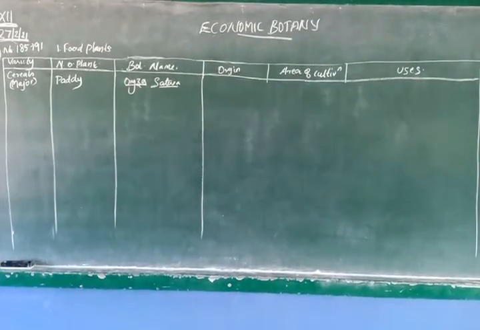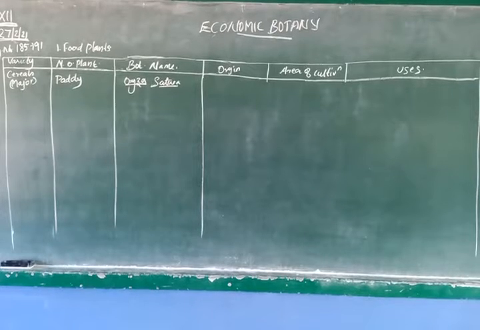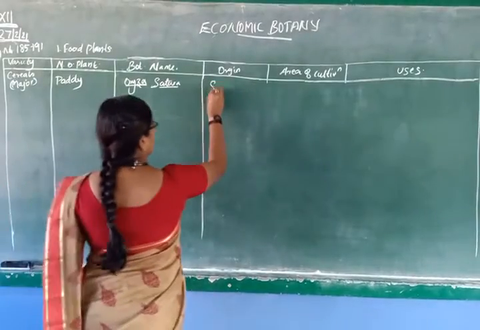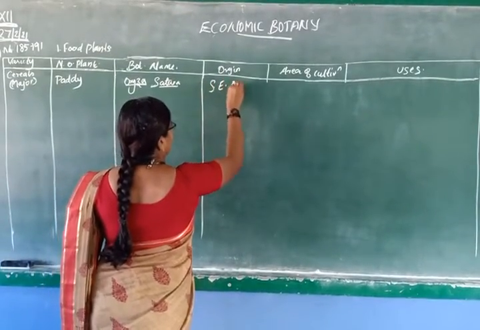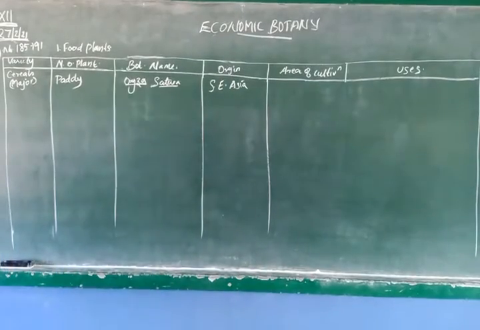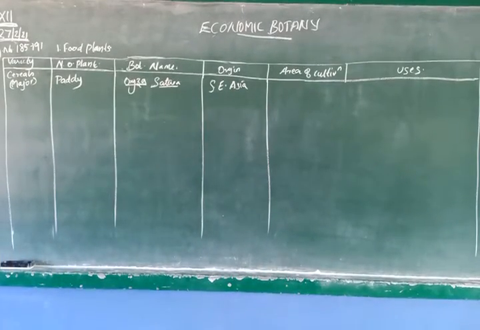Almost all of us in India depend upon the three major cereals, that is paddy, wheat, corn. Among them, paddy we call Oryza sativa. Its origin is Southeast Asia. And where is paddy cultivated?